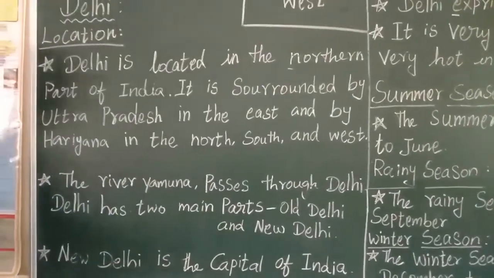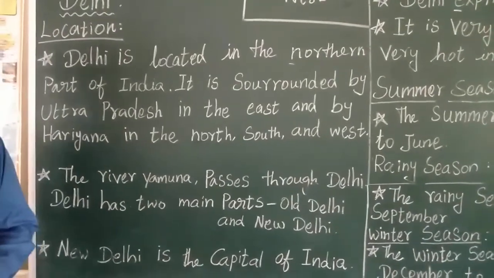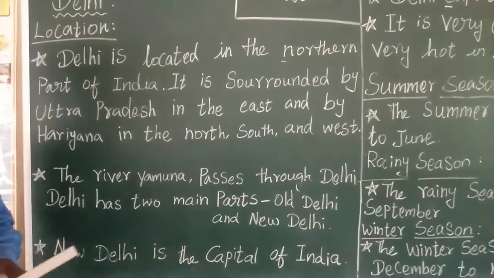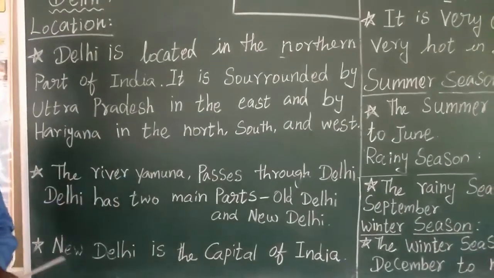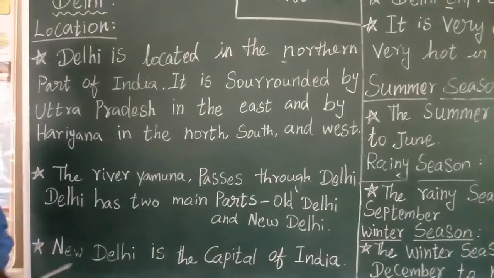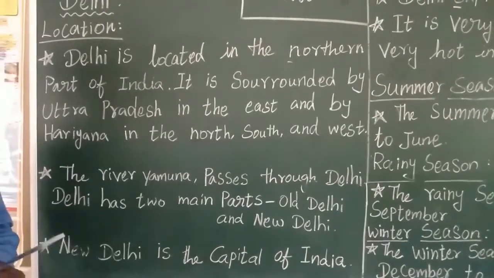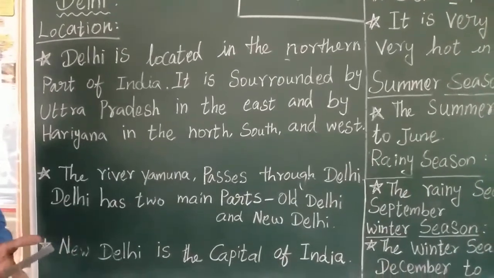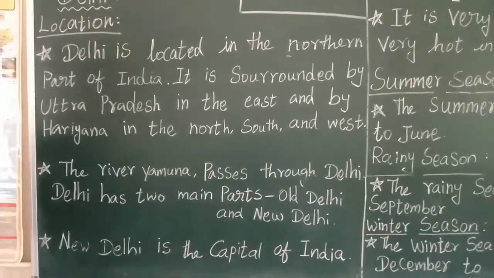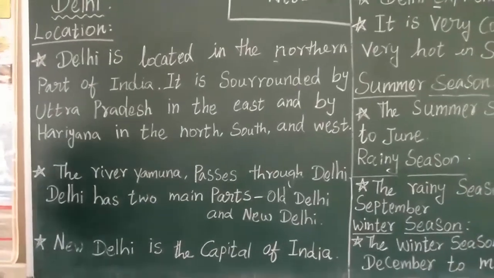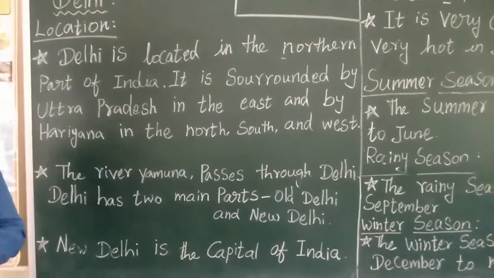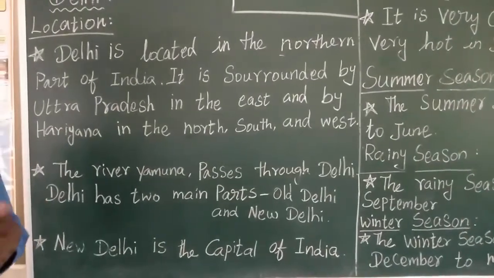See, what is a river? A large quantity of water which flows from one place to another place is called a river. Finally, the river reaches the sea. A river starts from a mountain region and it reaches the sea at the end. So in Tamil Nadu, you know what river is flowing? Kaveri. Kaveri is the river flowing in Tamil Nadu.